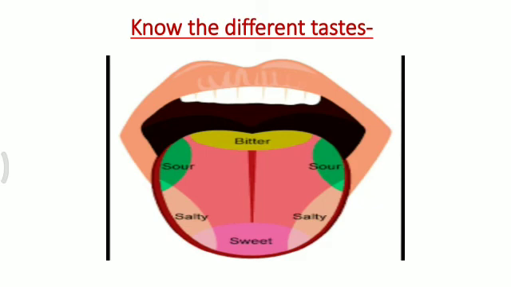You can see in this picture the two sides of the tongue. The upper side in green color is sour. This part senses a sour taste. Then the lower side is salty. Then the upper side is bitter, and the down part is sweet. So these are the parts by which we can know the different tastes.